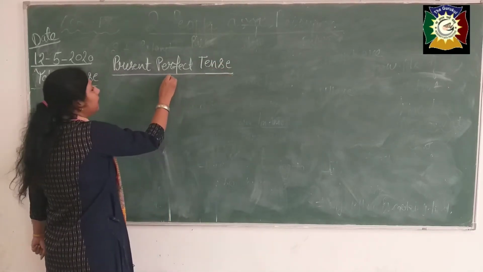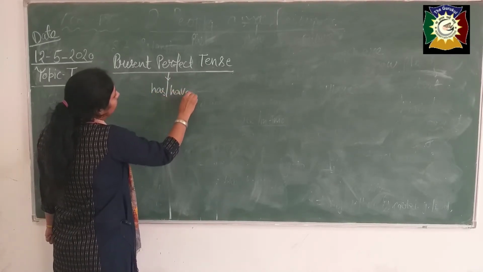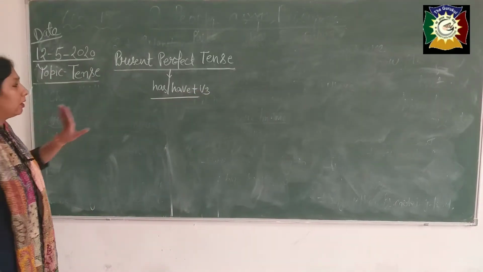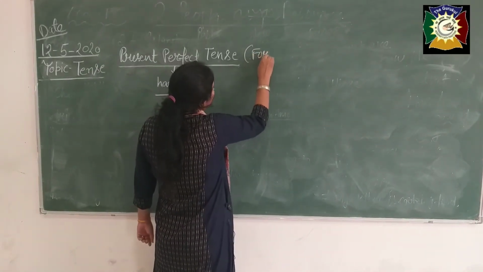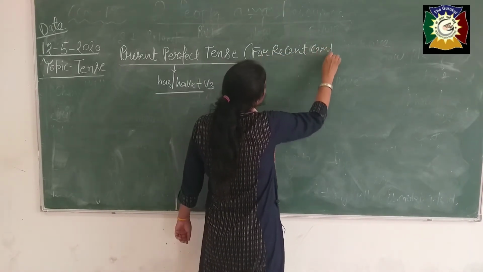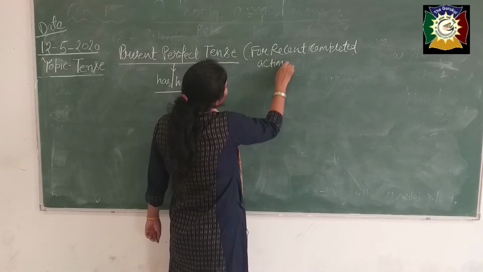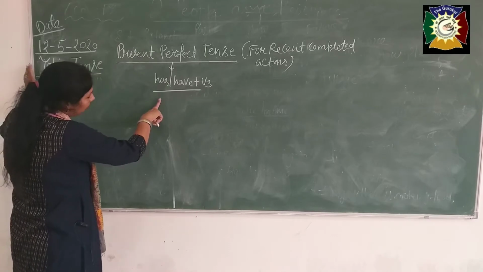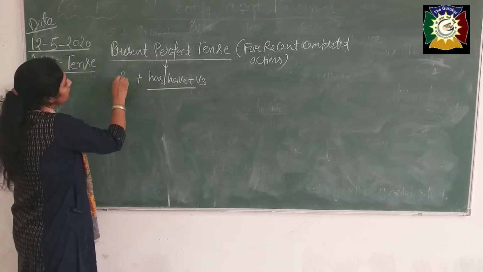For perfect tense, beta, see what we use: has, have plus third form of the verb. First of all, it should be clear. Okay, where do we use this tense? For recent actions, recent completed actions. Keep this in your mind. Okay beta, see, present perfect tense, with this we use has, have plus verb third form with subject.